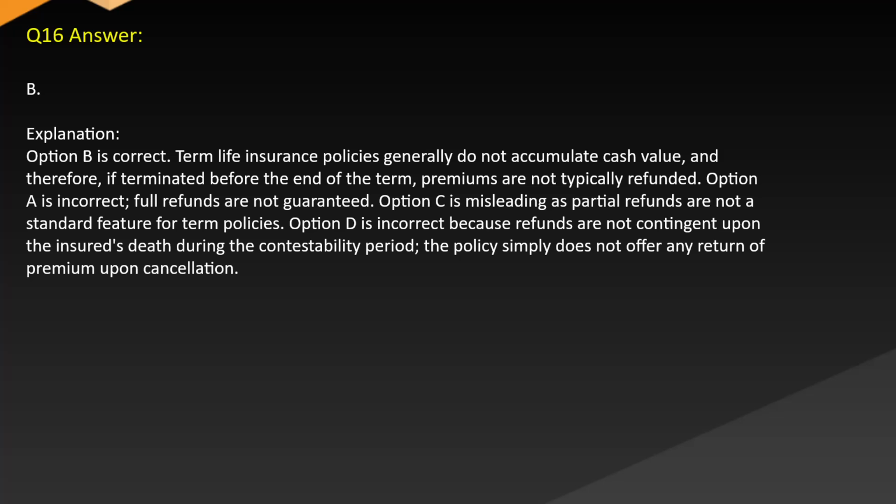Answer B. Explanation. Option B is correct. Term life insurance policies generally do not accumulate cash value, and therefore, if terminated before the end of the term, premiums are not typically refunded. Option A is incorrect. Full refunds are not guaranteed. Option C is misleading as partial refunds are not a standard feature for term policies. Option D is incorrect because refunds are not contingent upon the insured's death during the contestability period, and the policy simply does not offer any return of premium upon cancellation.